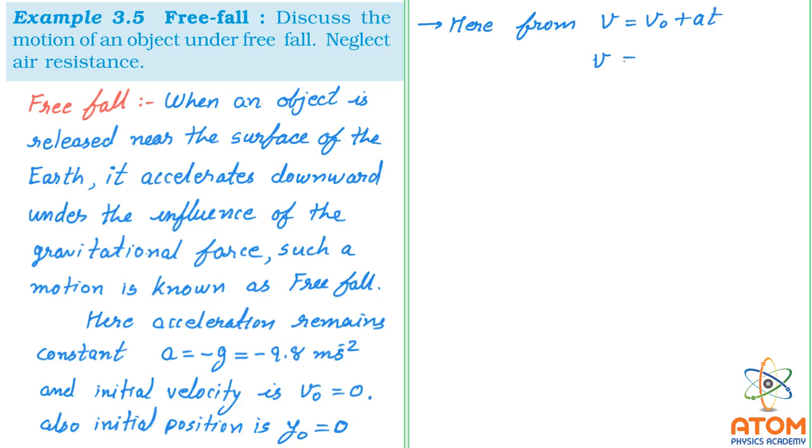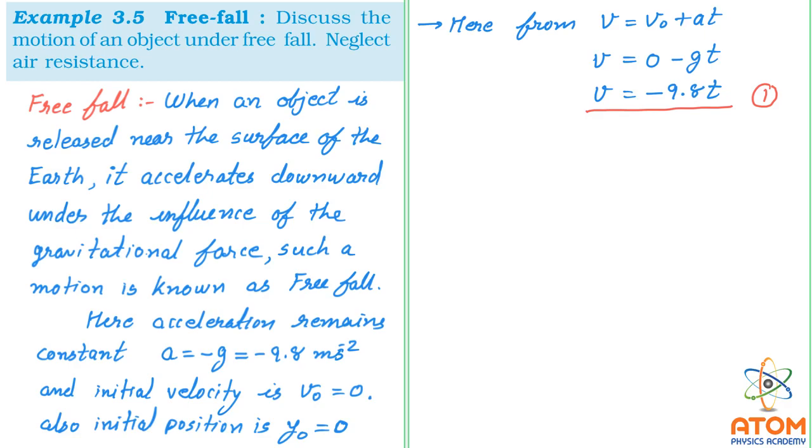We can write v is equal to 0 minus gt, right? Because the initial velocity is 0, v will be equal to minus 9.8 into t. This is our first equation for constant accelerated motion in free falling.